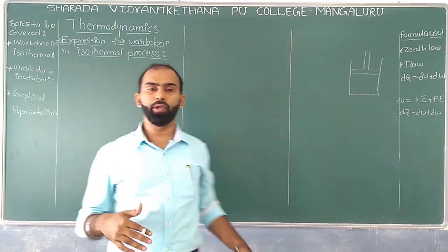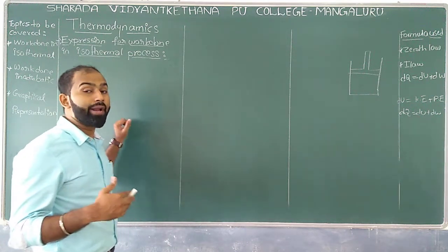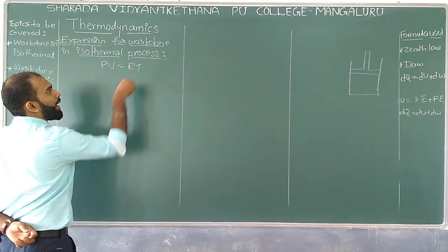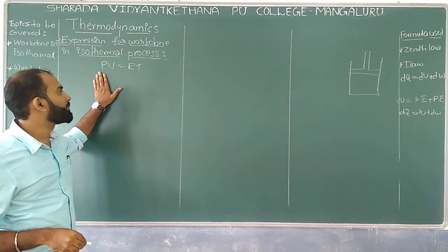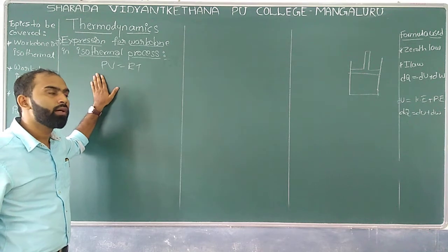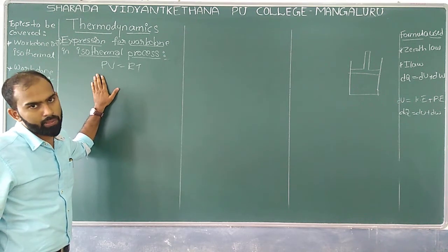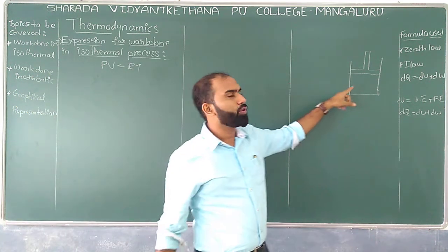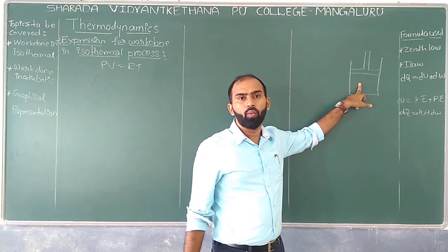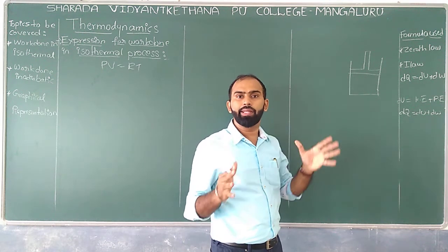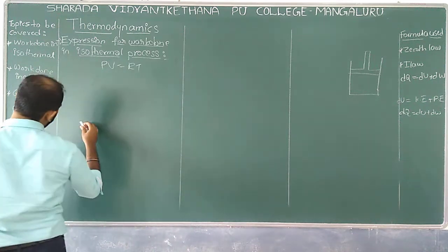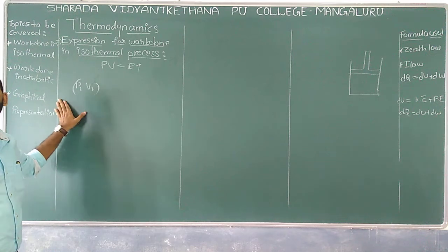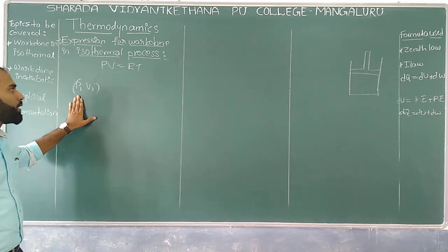Hope you know the basic ideal gas equation, PV equals RT. With the help of this equation, we will try to get the work done in the isothermal process. And one more thing: when you apply heat, its pressure as well as volume is going to increase. For example, the initial pressure is P1 and the initial volume is V1.